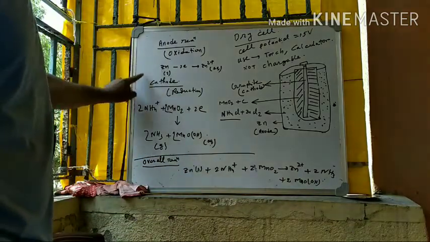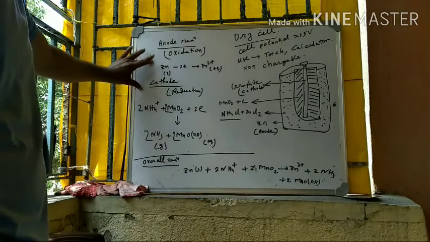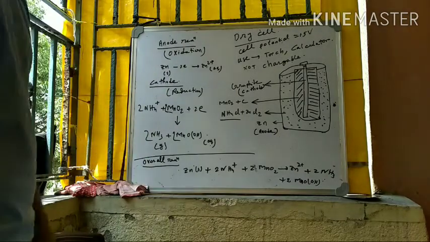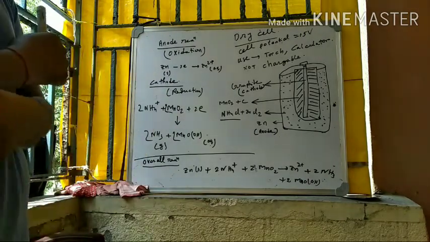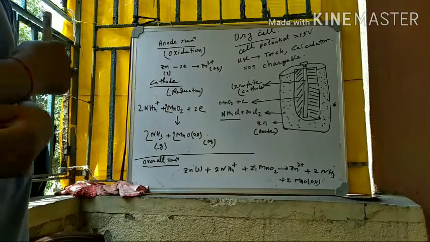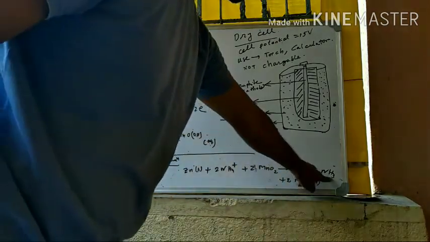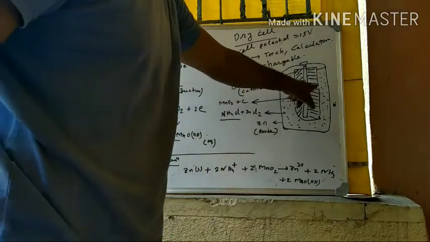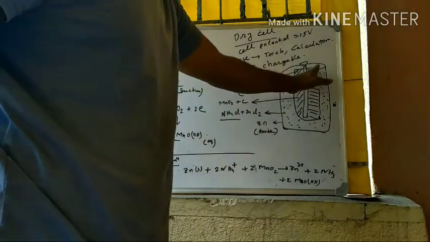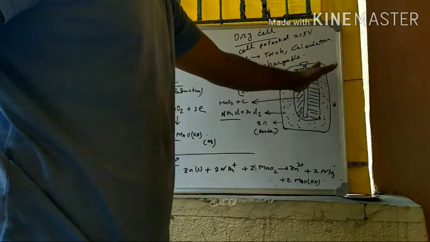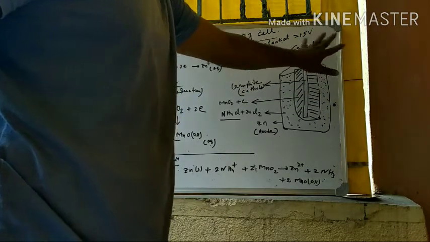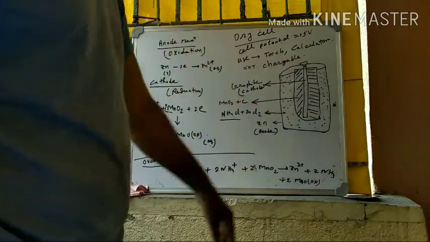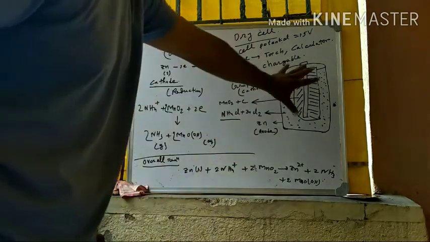This is the anode reaction. This is the cathode reaction. If we add the cathode and anode reactions, we will get the overall reaction. Just look at the products. In the overall reaction, it is observed that ammonia gas is obtained as a product. So the ammonia gas will tend to come out from the battery and exert pressure, and it may crack the battery. But this does not occur.